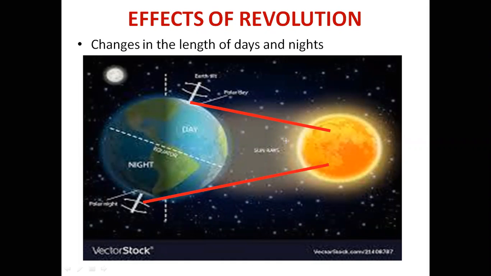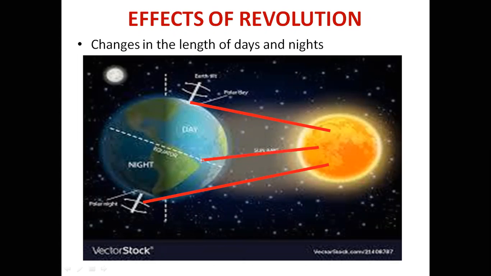The larger part of the northern hemisphere will have longer days and shorter nights, and the condition will be reversed in the southern hemisphere, which will have longer nights and shorter days.